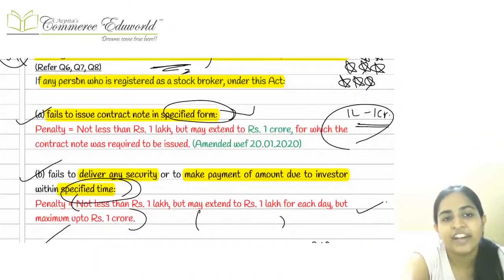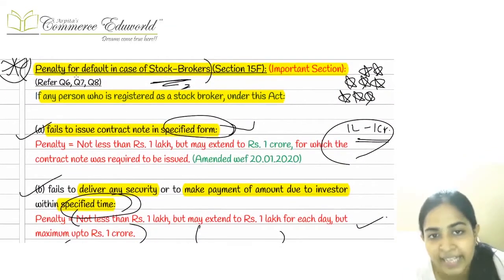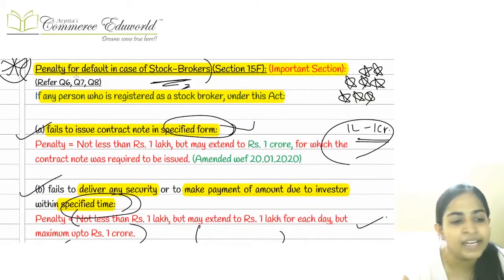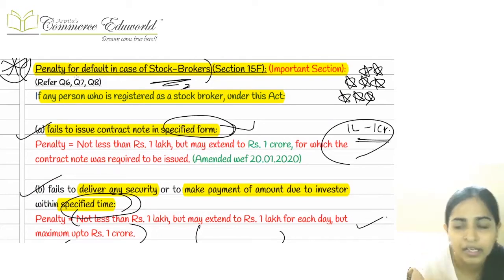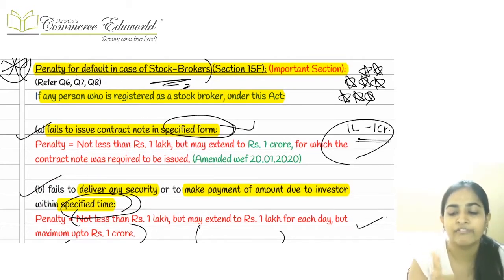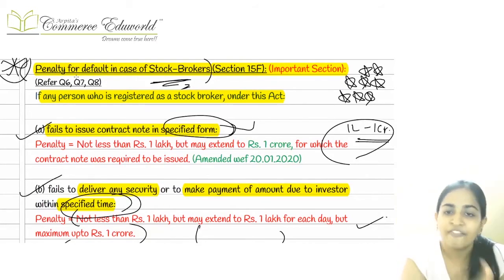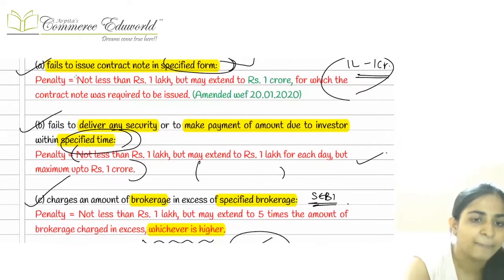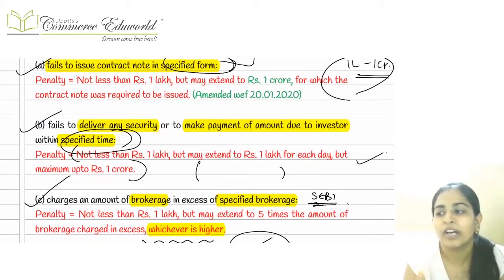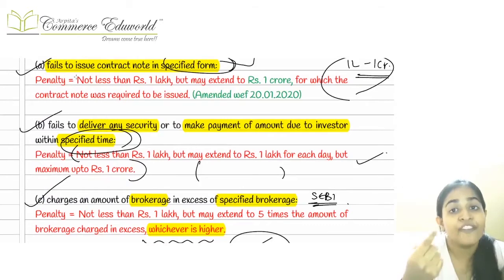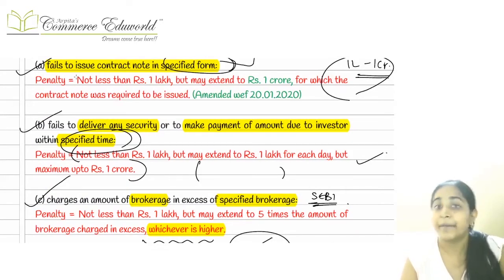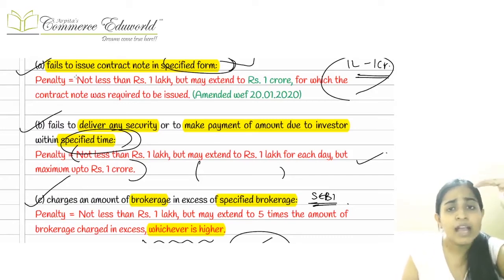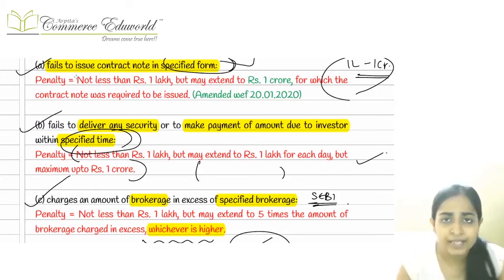Another important, very important penalty here was section number 15F. 15F was talking about penalty in case of stockbrokers. 3 penalties only to be written. First one, if the stockbroker has failed to issue the contract note in the specified form, then 1 lakh to 1 crore. 1 lakh to 1 crore is the penalty which will be applicable. Second one, if the stockbroker fails to deliver us the security or fails to pay us the money when it has sold our securities, then the normal penalty will be applicable. Normal means the earlier one. 1 lakh per day, maximum up to rupees 1 crore.